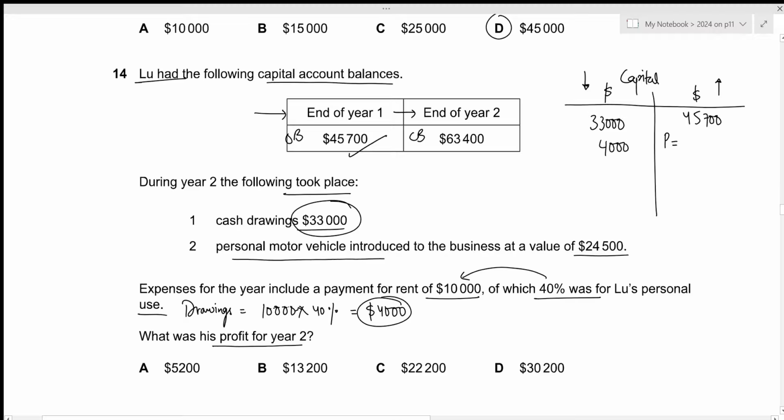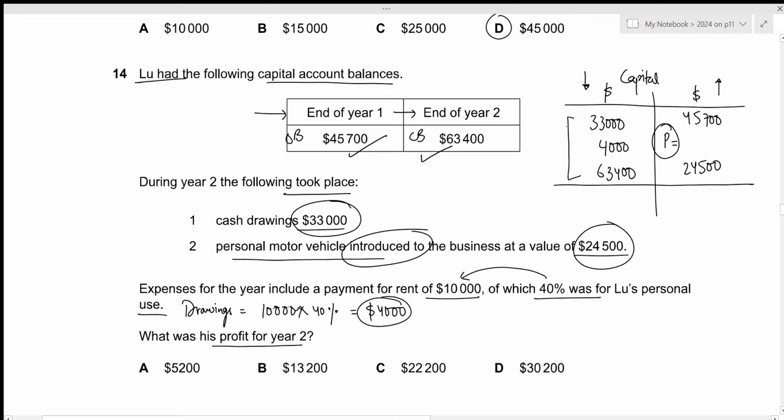Then personal motor vehicle was introduced to the business. So this is just additional capital introduced. That will definitely increase his capital. So it will have to be recorded on the credit side. We have 24,500. Then we have the closing balance. Since the opening balance was recorded on the credit side, the closing balance will go on the debit side. So 63,400. Now we need to calculate the total from our debit side in order to get the value for the profit. So we have 33,000 plus 4,000 plus 63,400. This results in the value of 100,400.